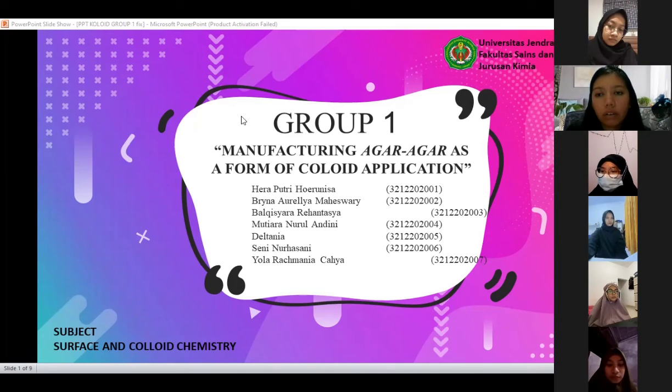How does colloid form on agar? As previously explained, agar has the property of a lyophilic colloid, meaning that this colloid can only be dispersed if we add a suitable solvent.